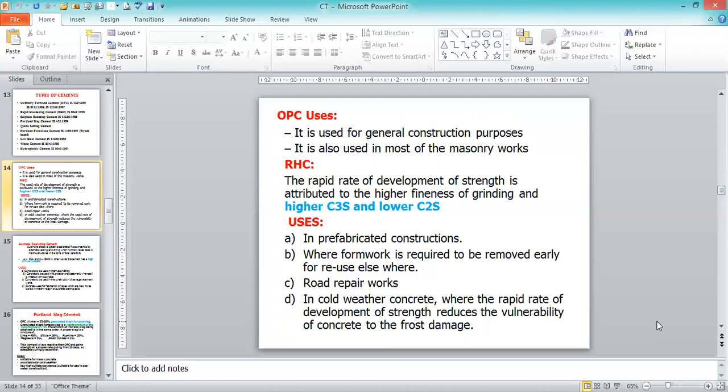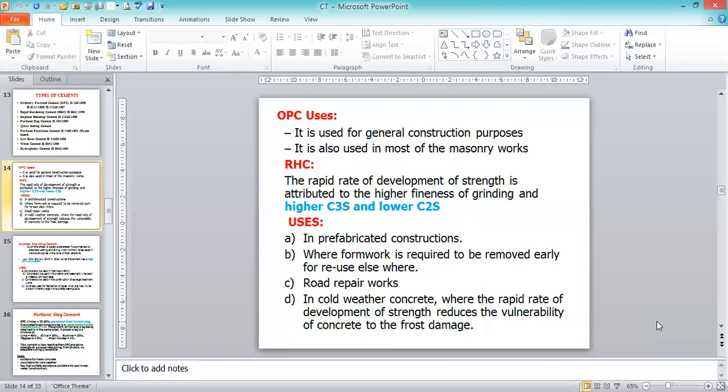Depending upon the grade of the cement, the strength is achieved. 33 grade gives 33 Newton per mm square, which is the compressive strength of the cement mortar. 43 grade gives 43 Newton per mm square, and 53 grade gives 53 Newton per mm square. This is the target strength we get by using 33, 43 and 53 grade cement, depending upon the site requirement and the type of construction. Earlier we used mostly 33 grade cement.